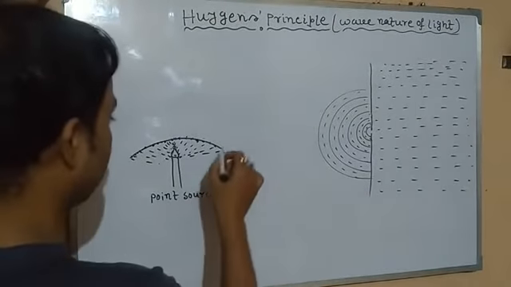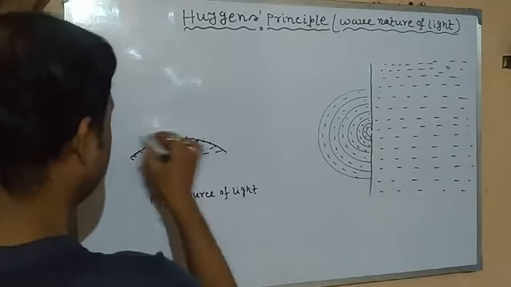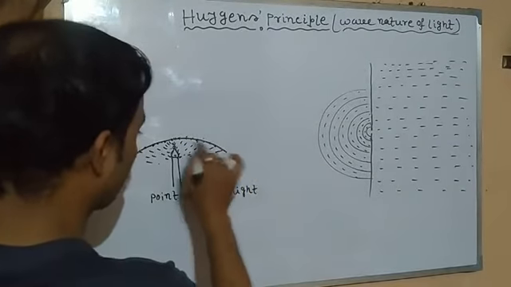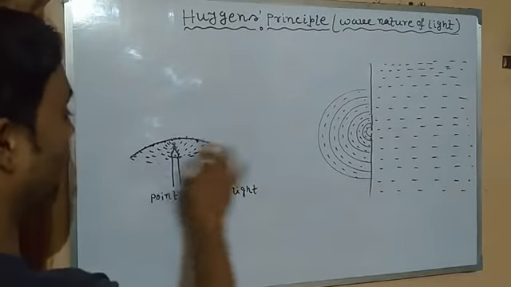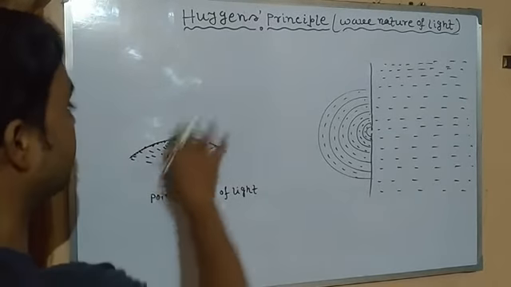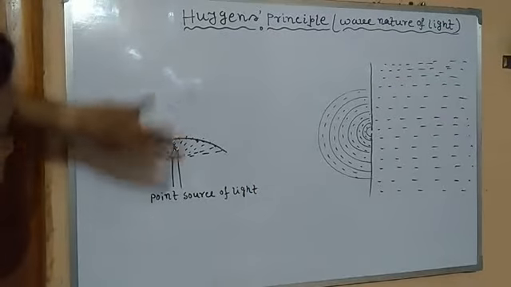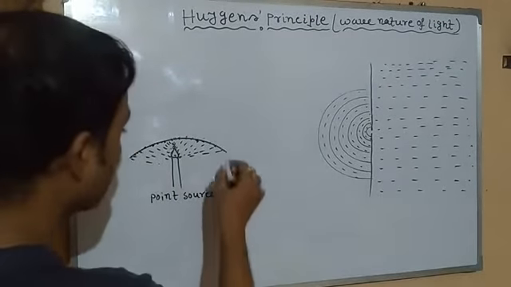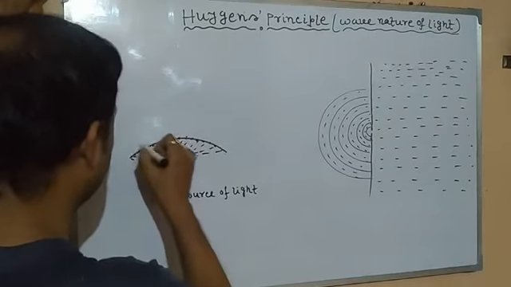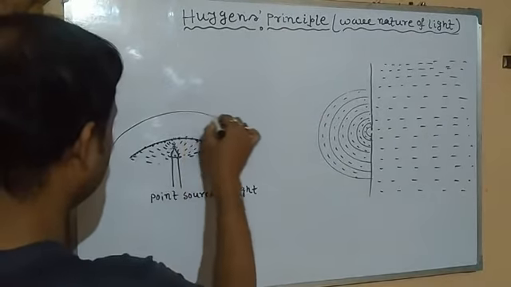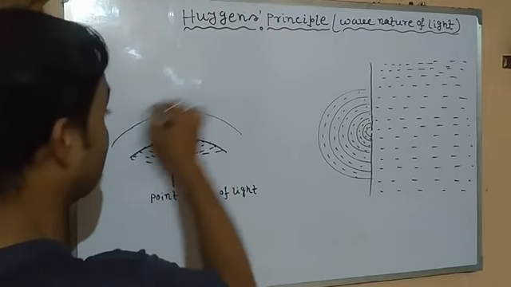Now again from this point source, this light is not confined to this region, it also propagates in the forward direction. So in this case we are going to get another curve, another wavefront.